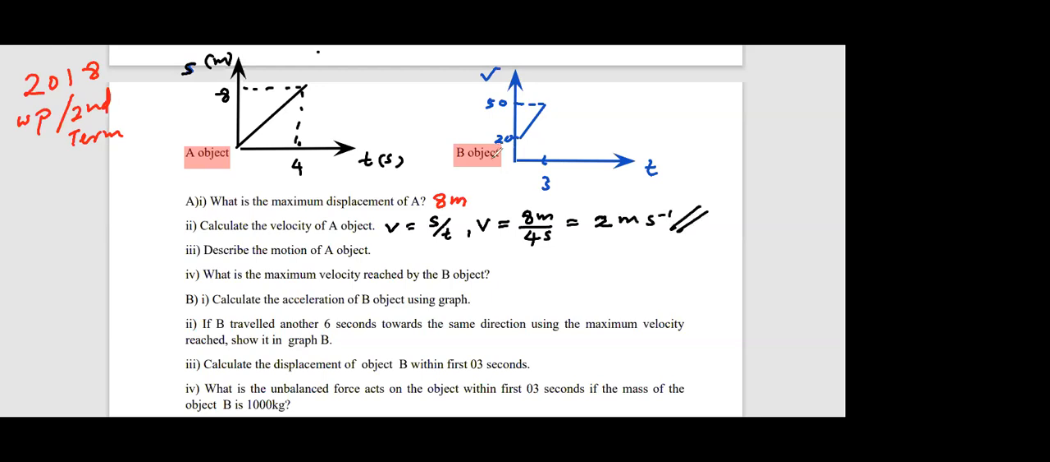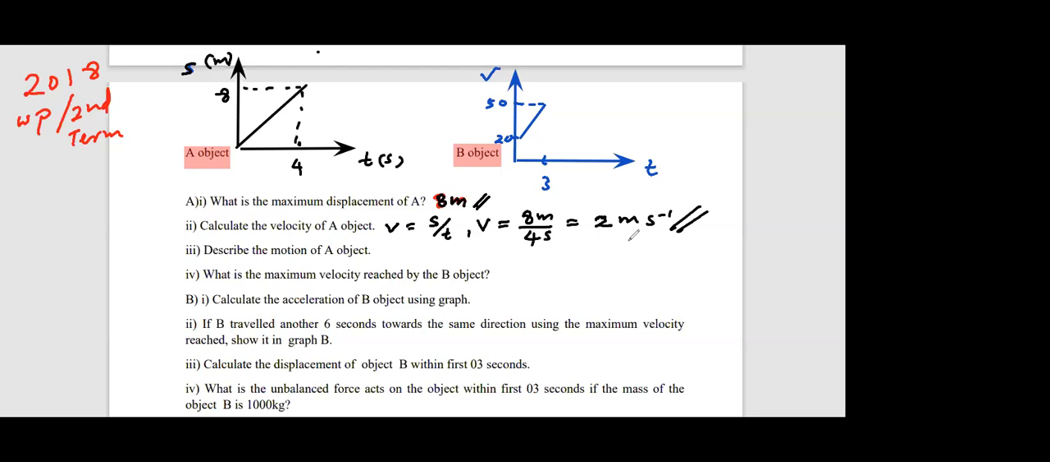Right, 2 ms minus 1. Please raise your hand if you got this answer, 2 ms minus 1. Part 2, the answer. Those who have done this at home and got this answer with the method. Right, very good. Then part 3.